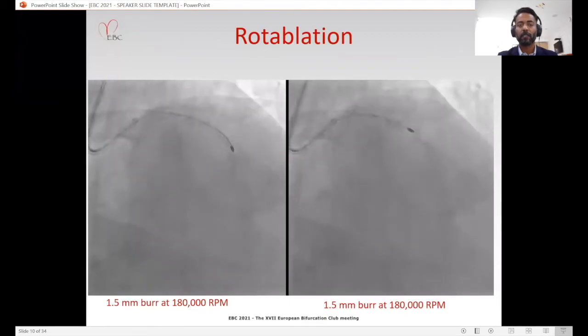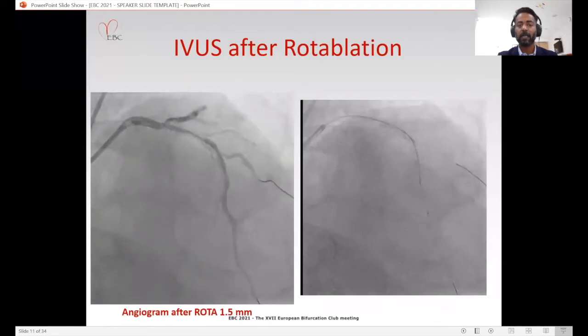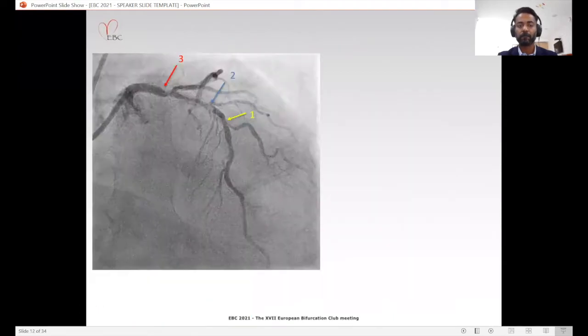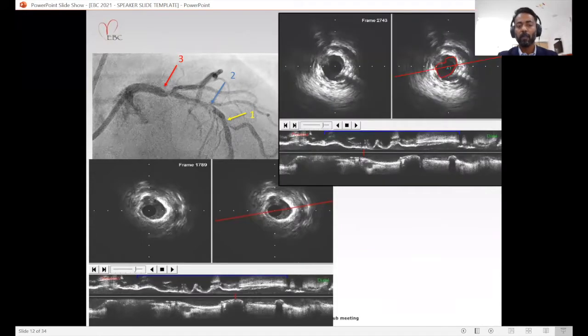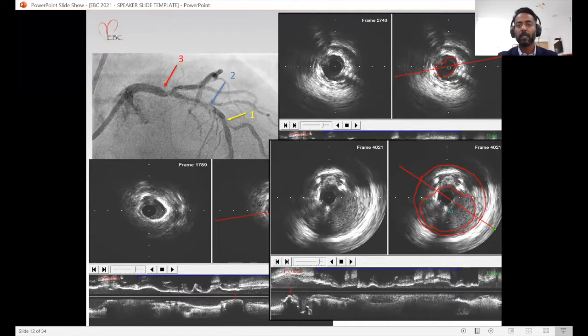So after successful rotablation, we protected the diagonal and we did the first IVUS run. On the IVUS, we had 3 points of interest: the distal, the proximal LAD, and the distal left main. So all around the LAD, we saw circumferential calcium, as we can see in point 1, with an MLD of 2 millimeter and some rota effects from 6 to 9 o'clock. The calcium appeared thick. At point 2 again, we had thick calcium, which was circumferential, and thick calcium from 12 to 6 o'clock. And in the distal left main, we had a calcified nodule from 11 to 1 o'clock with favorable wire bias.